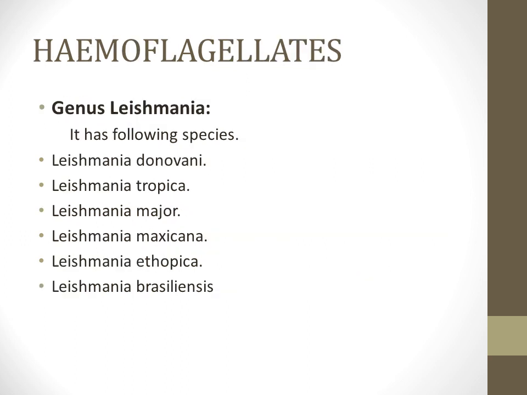So we will be discussing the hemoflagellates, and the important genus of hemoflagellates is the genus Leishmania. The genus Leishmania has the following species: the Leishmania donovani, the Leishmania tropica, the Leishmania major, Leishmania mexicana, Leishmania ethiopica, the Leishmania brasiliensis. We will be discussing the Leishmania donovani, the Leishmania tropica and the Leishmania brasiliensis. So today we will be discussing the Leishmania donovani.